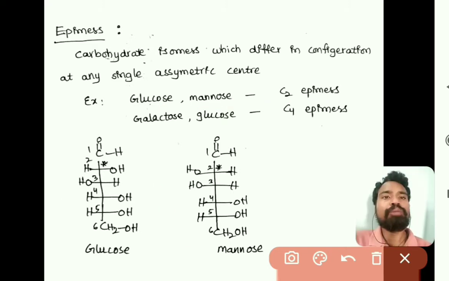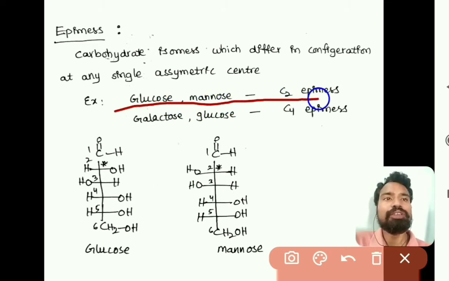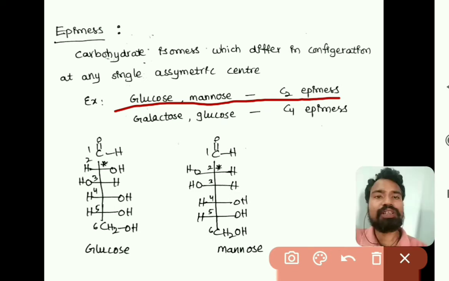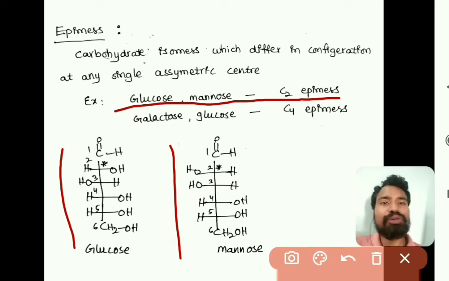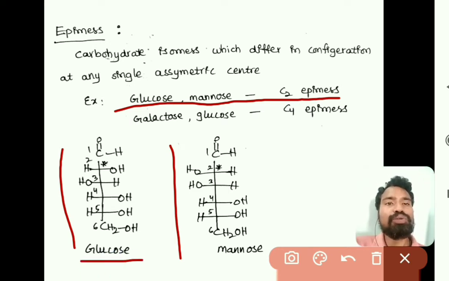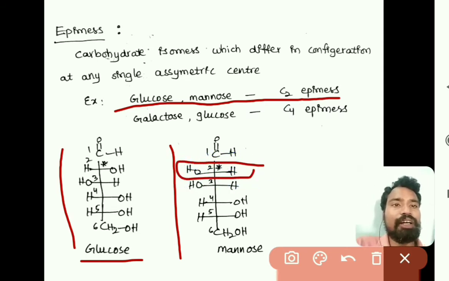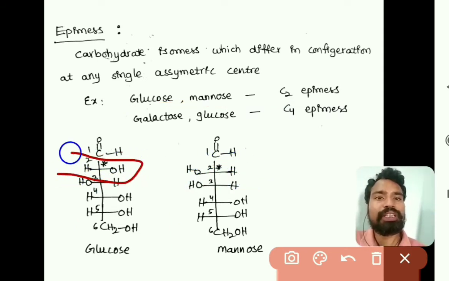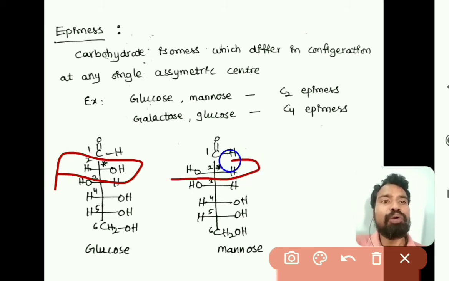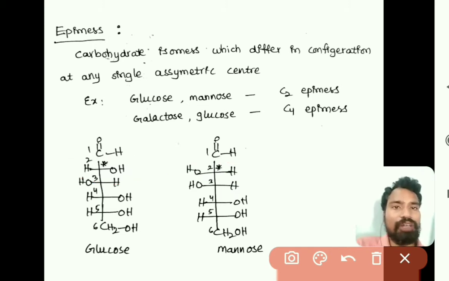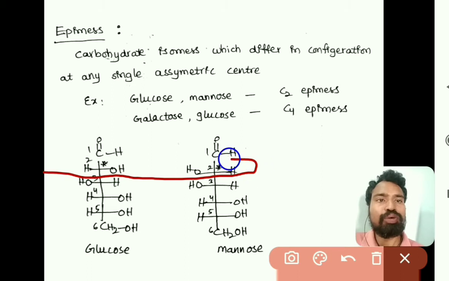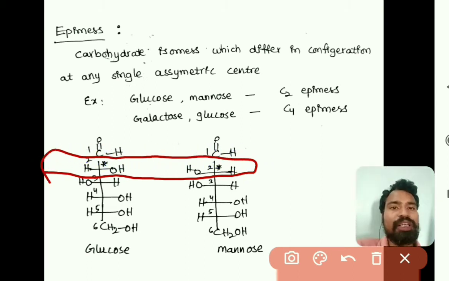So here, if we observe an example, that is glucose and mannose, these are the structures of glucose and mannose. As we know the open chain structure of glucose, and these two have a similar kind of configuration, but when compared, at the second carbon in glucose the OH group is at the right side, and in mannose the OH group is at the left side, and at all the remaining carbons the configuration is the same. So these two have different configuration at only the second carbon.